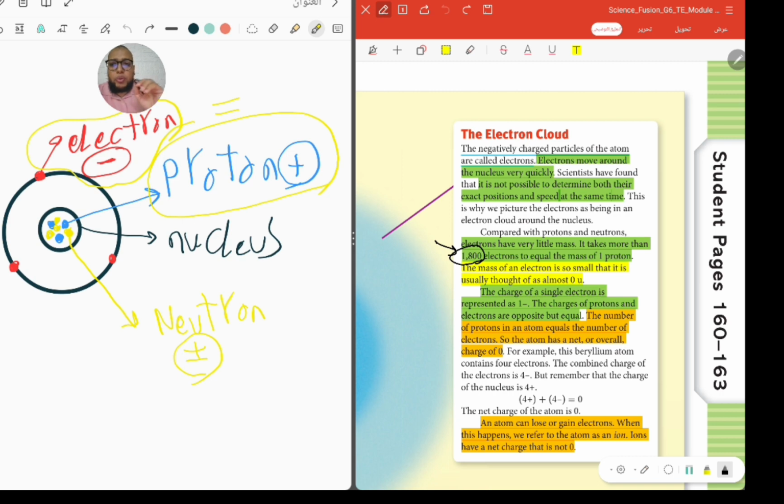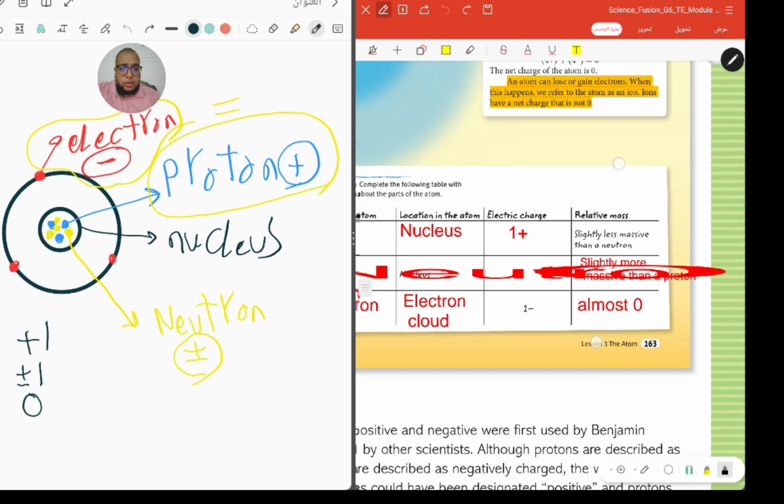Again, we can consider that the mass of the proton is positive 1. The mass of the neutron is no charge, 1. The mass of the electron is 0, because it is very small, so we will not consider the mass of the electron in our calculation. Okay?